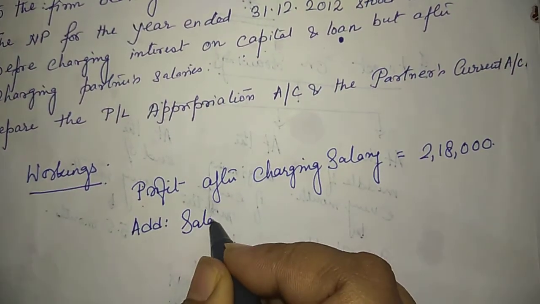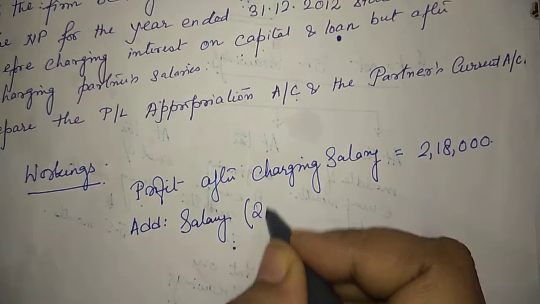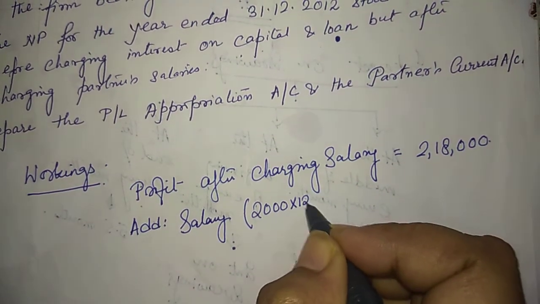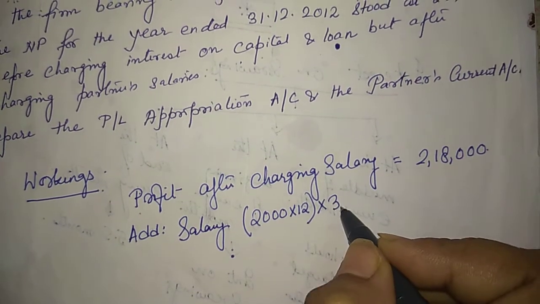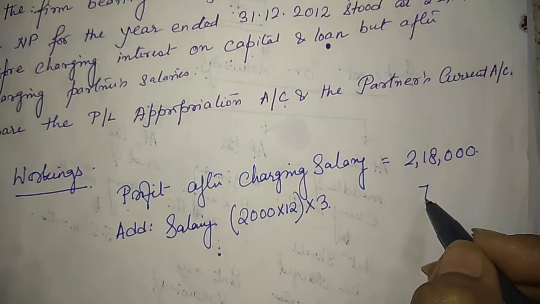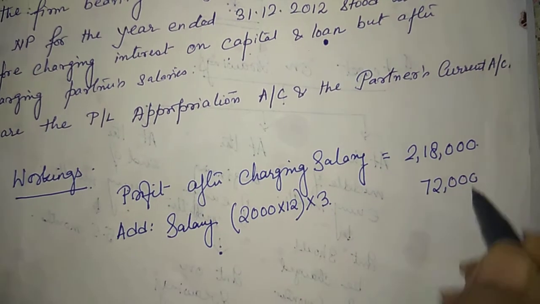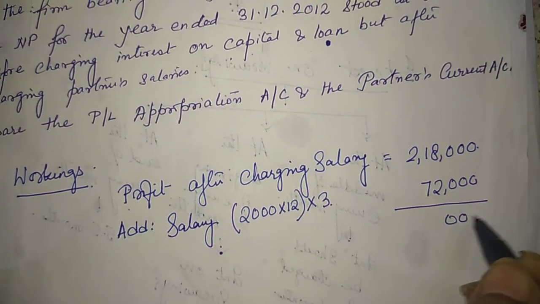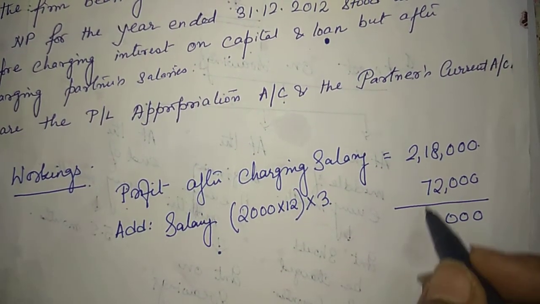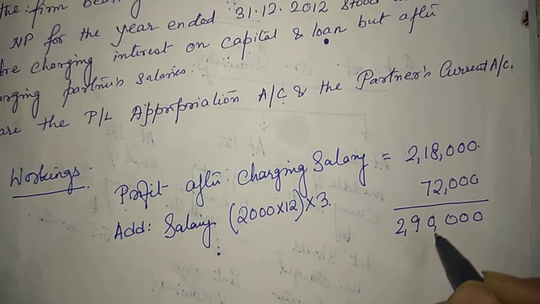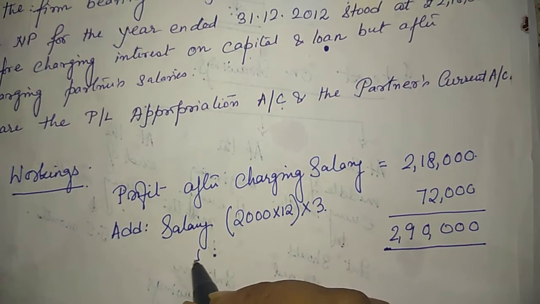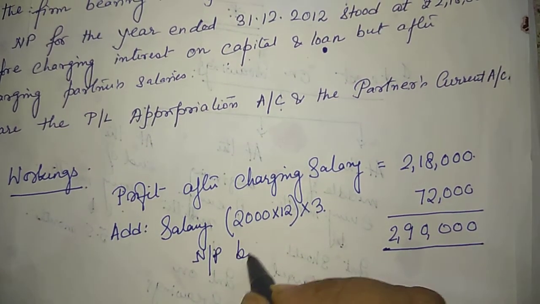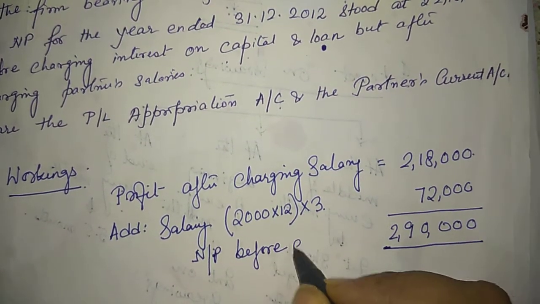Salary is 2,000 per month for each partner. There are 3 partners, PQR. Okay, so it's 24,000, three 24,000s are 72,000. So my net profit before charging salary is 2,90,000.